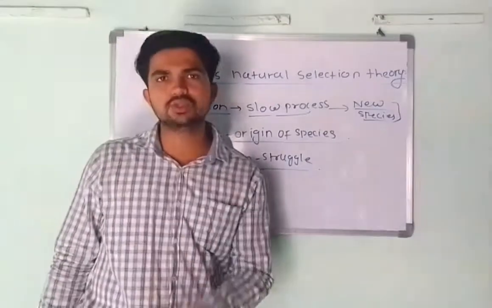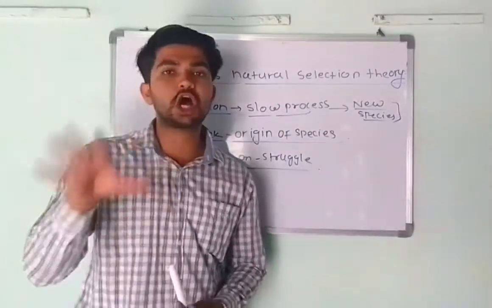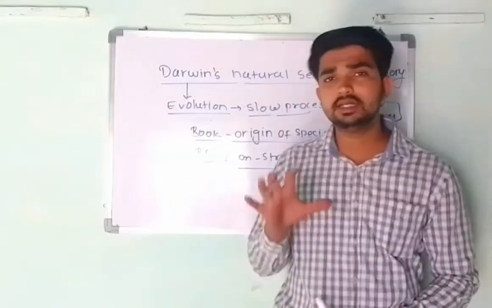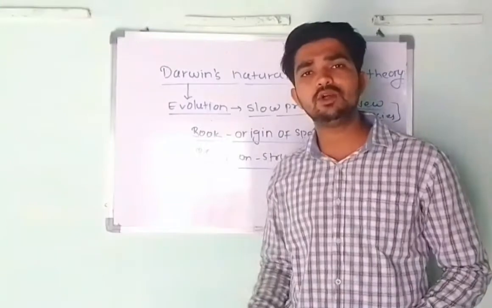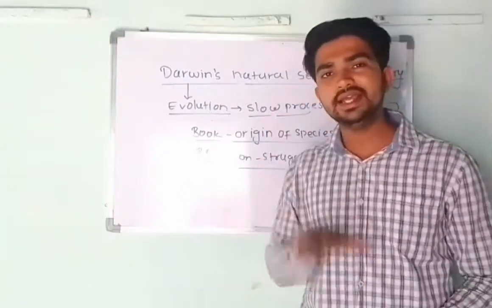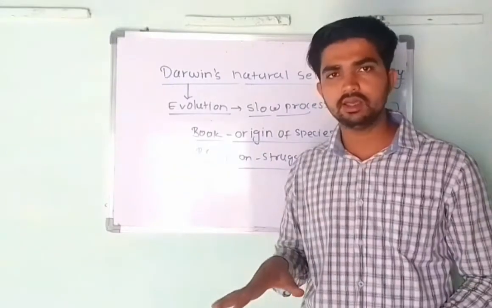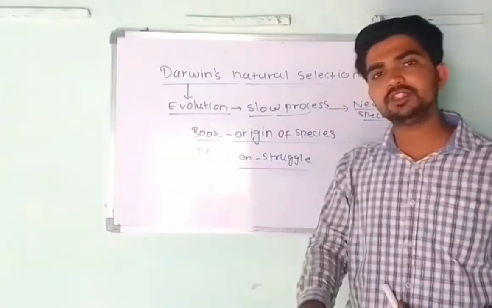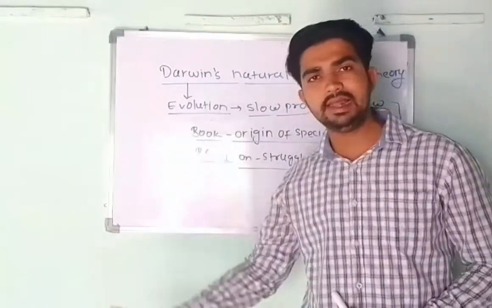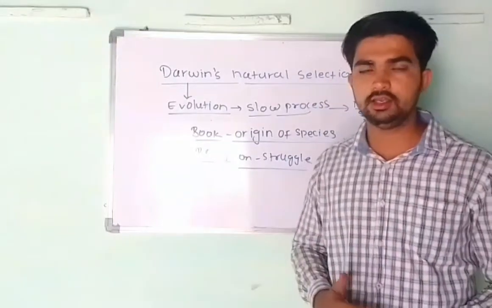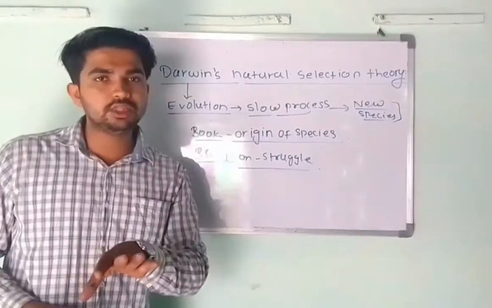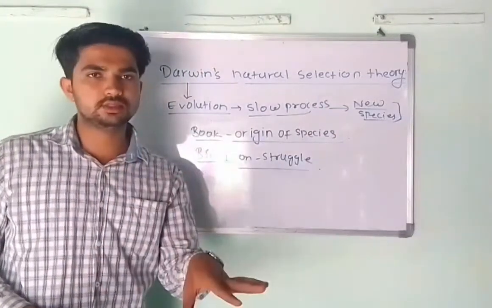There are two types of this struggle: the struggle which occurs in the same species, and the struggle which occurs between different species. So Darwin says that when the struggle occurs between the same species, it is called intraspecific struggle. For example, the struggle between two lions, which are the same species.